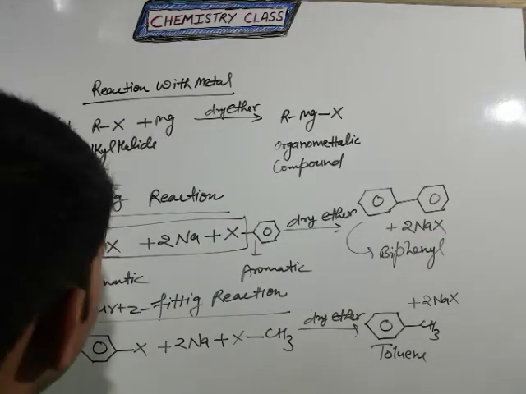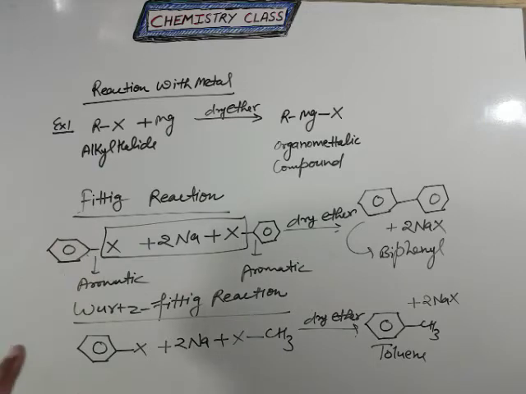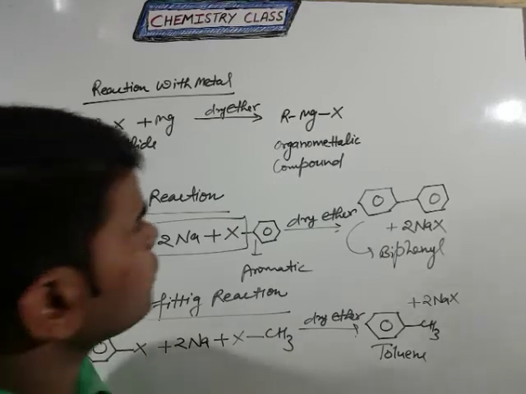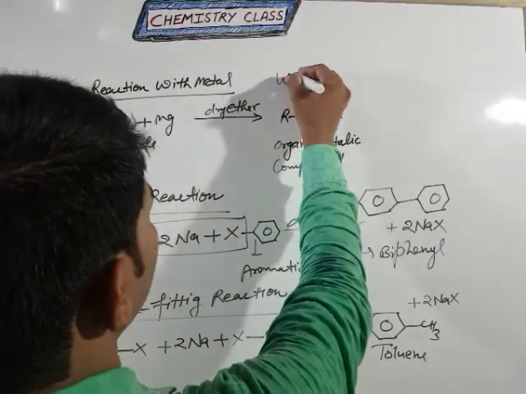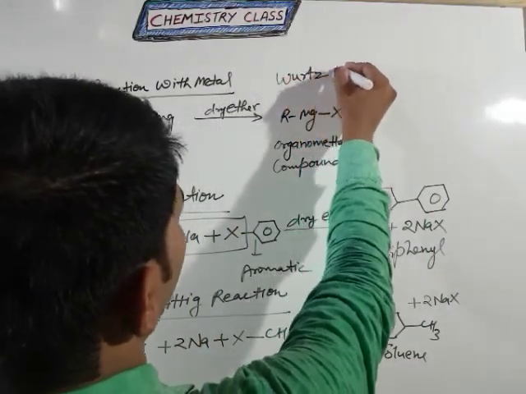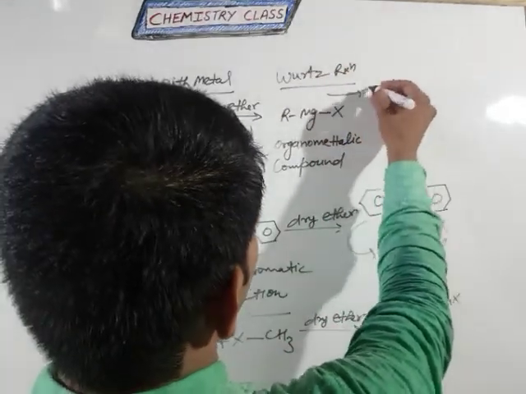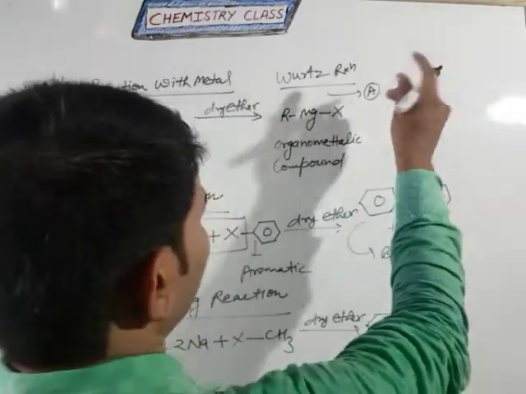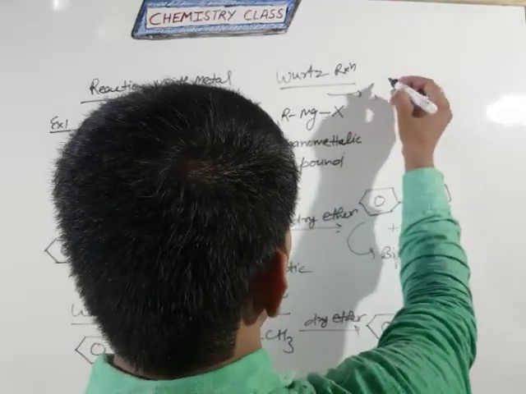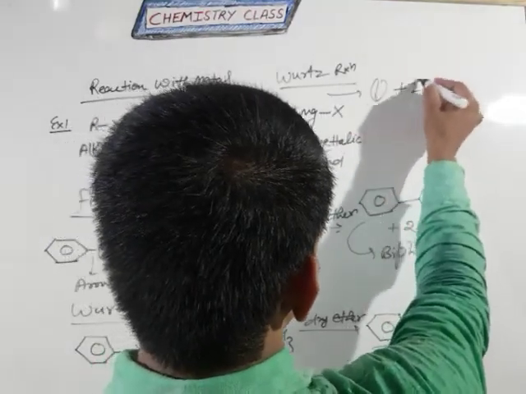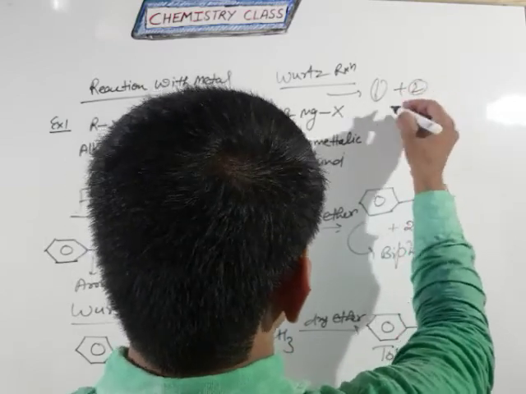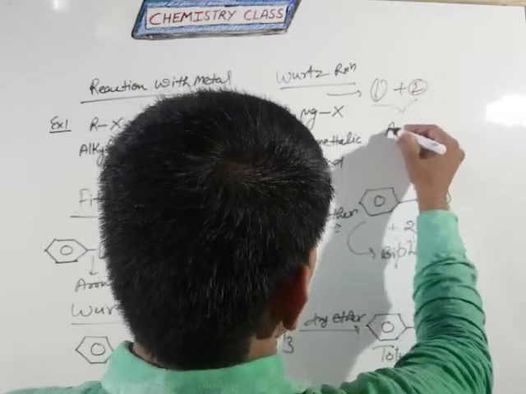So the concept is that in the Wurtz reaction you are using two aliphatic compounds. So for the Wurtz reaction, both the alkyl halides, that means the first alkyl halide and the second alkyl halide, are aliphatic in nature.